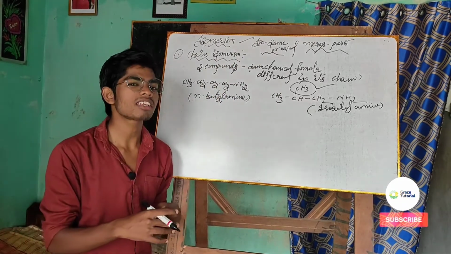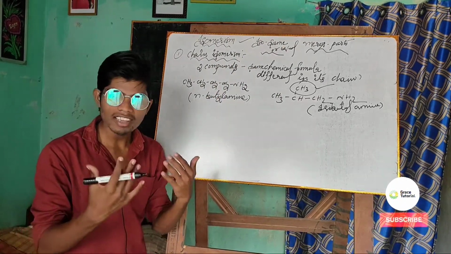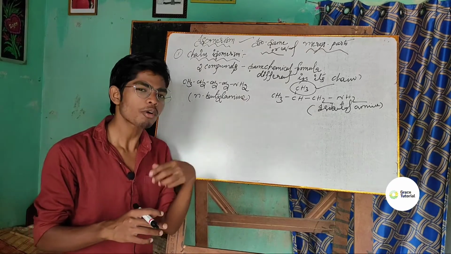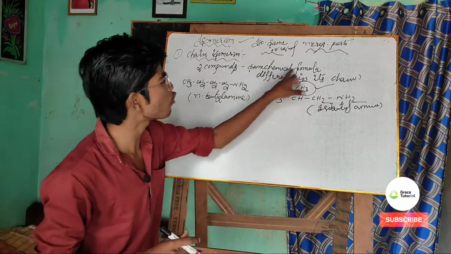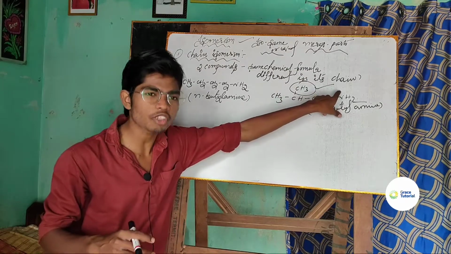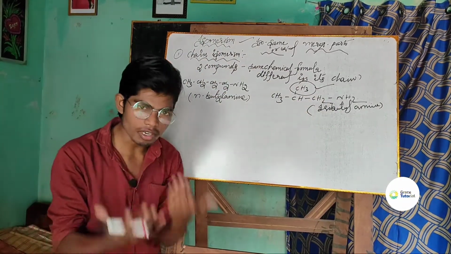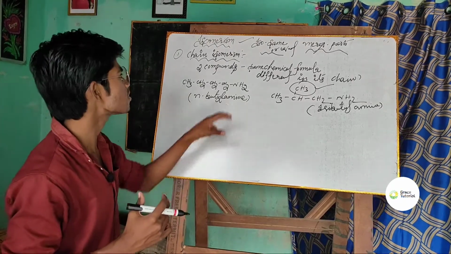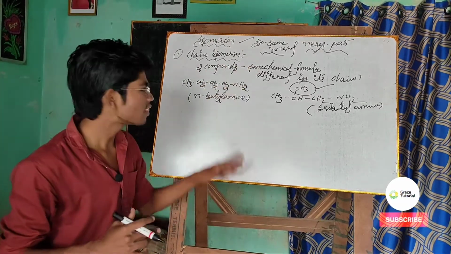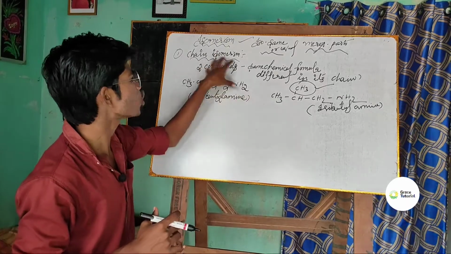Once again, chain isomerism is when two or more compounds have the same chemical formula but different chain structure; those isomers are called chain isomers, and the phenomenon is called chain isomerism. And these are the examples of chain isomerism.